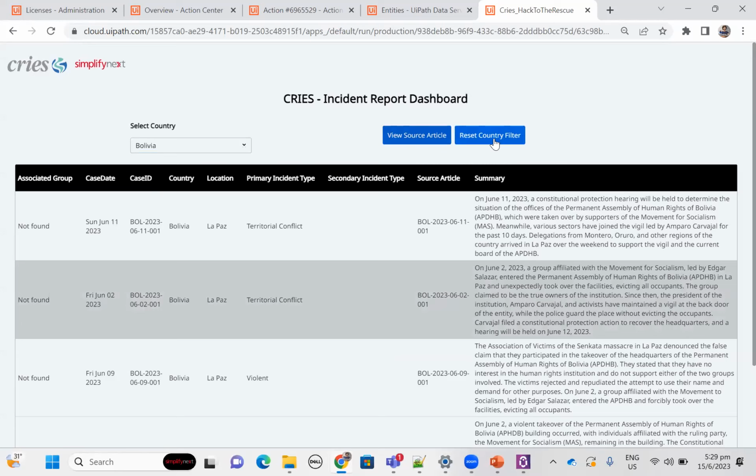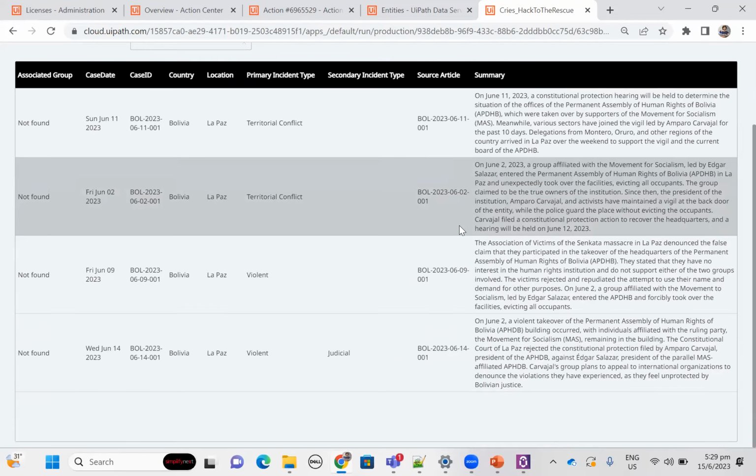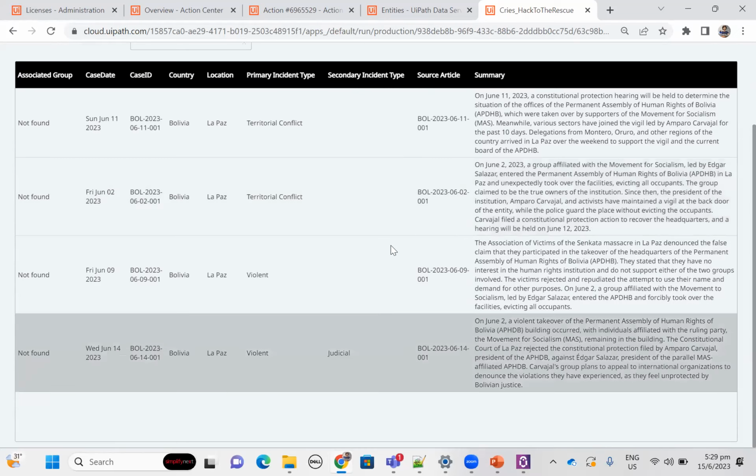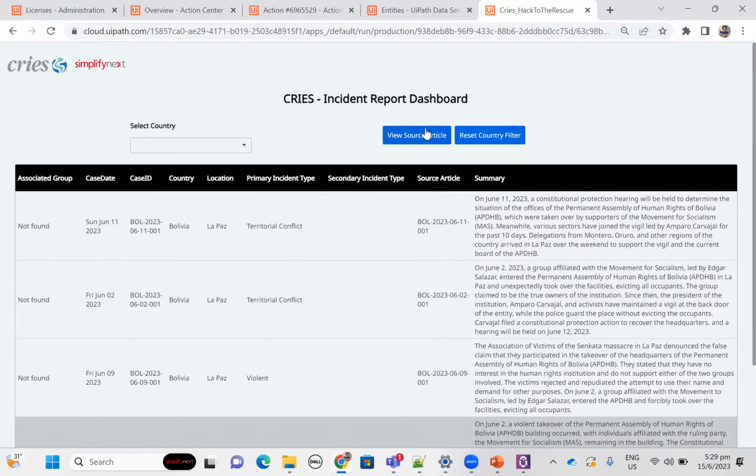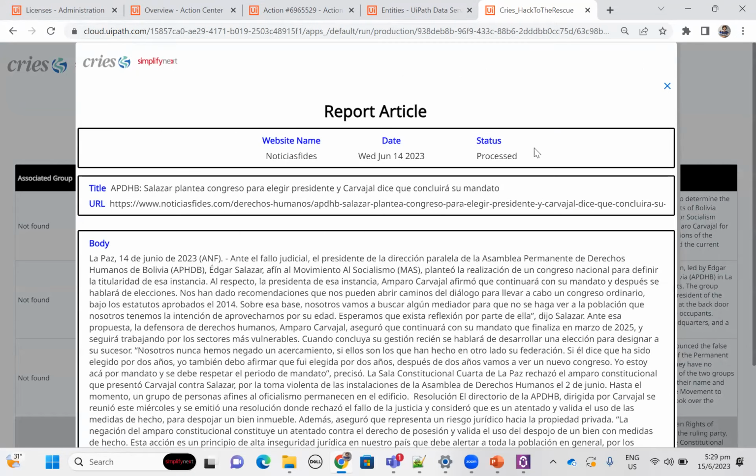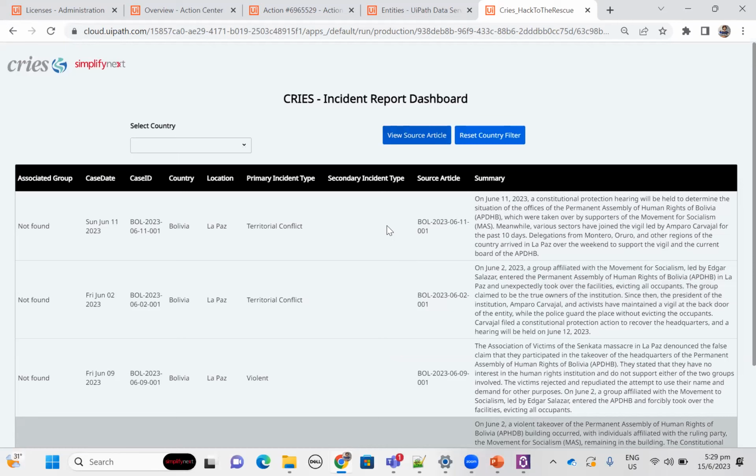Isn't it amazing? Now, if I just click on reset country filter, it will automatically reset the country filter from here, and you can again navigate through this dashboard. So as I have selected another one, you can see the source article for another one, and you can see the image is attached for another article as well. So this is how you can see all the articles and navigate through very easily.